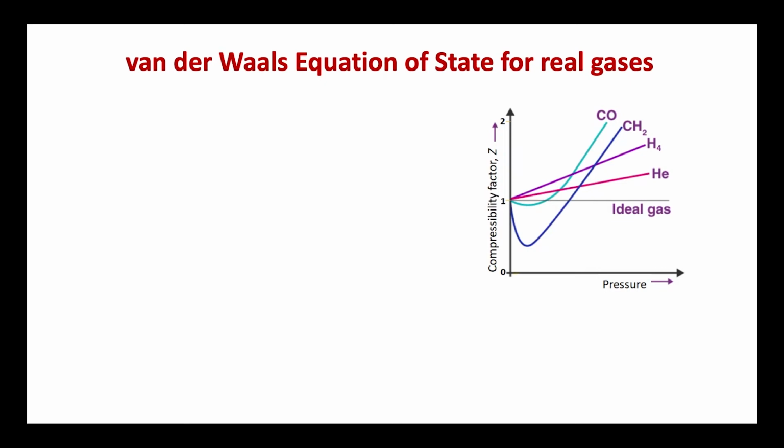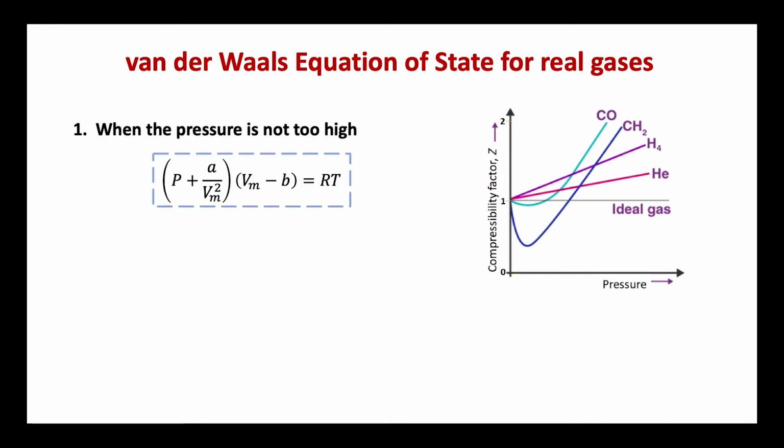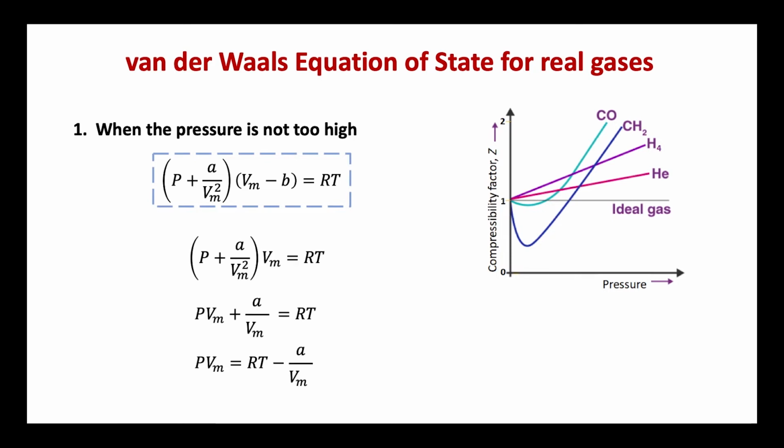Okay, so now we are in a position to discuss the departure of real gases from ideal behavior at different pressures and temperatures as depicted in this picture. In the first case, when the pressure is not very high, the volume Vm will be sufficiently large and the term B may be ignored in comparison. The van der Waals equation for 1 mole of a gas thus becomes P plus A divided by Vm square, into Vm, which is equal to RT.